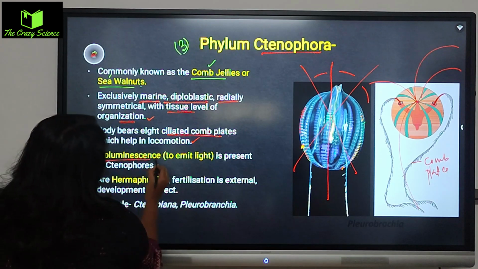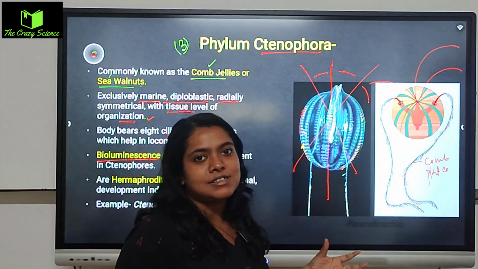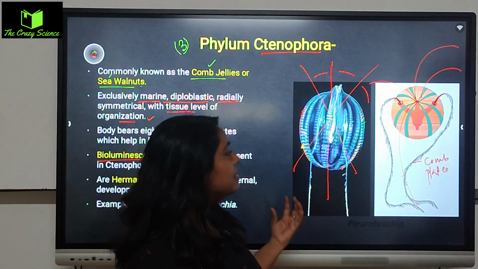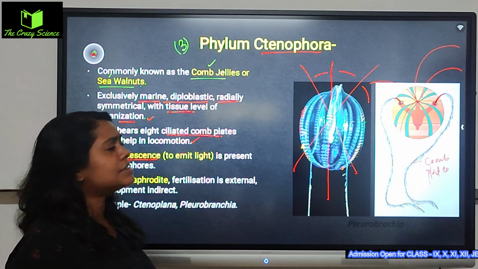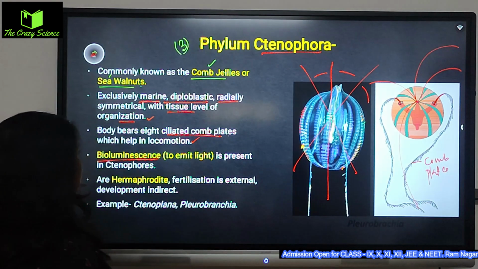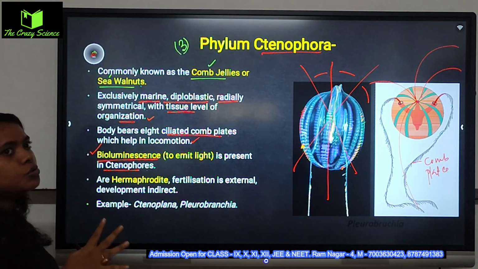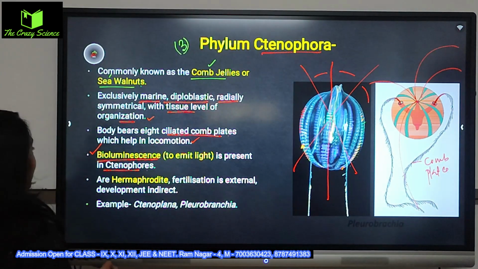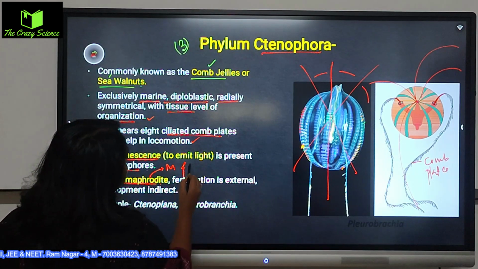So bioluminescence means as you can see in the night they emit the lights. So this is their special characteristic. Bioluminescence is the most important beautiful activity of their body, it shows at night. They emit light in Ctenophora, and you won't get any other phylum that emits light. Only you will get to see the Ctenophora. They are hermaphrodite, as hermaphrodite means male and female both will be there.